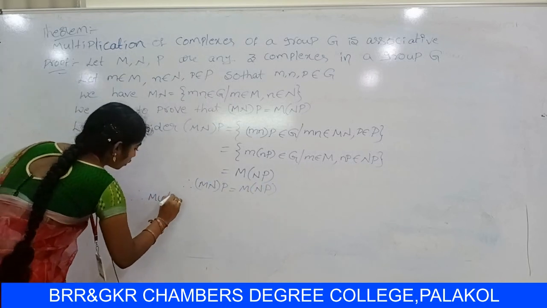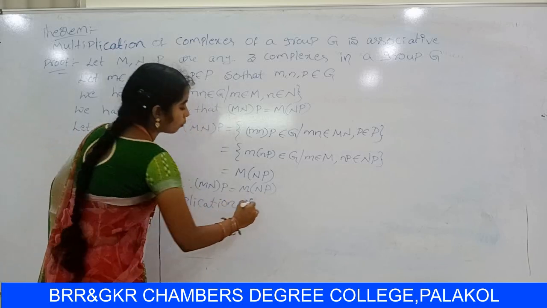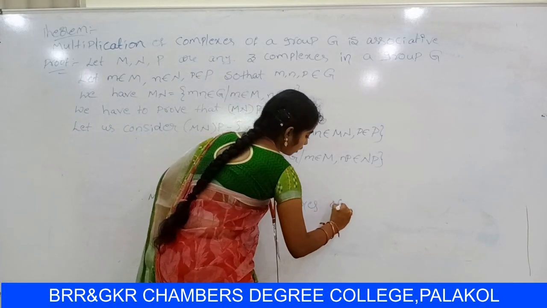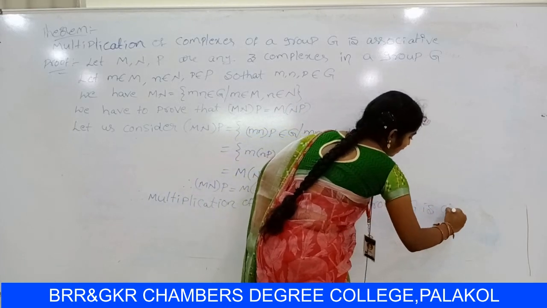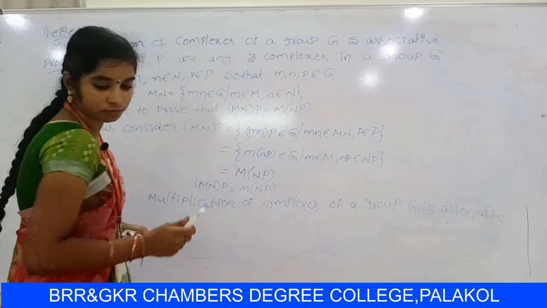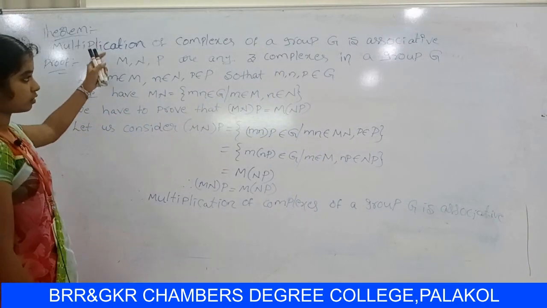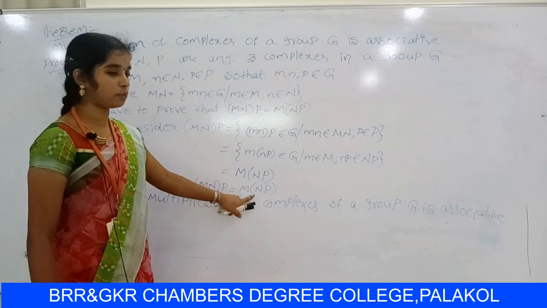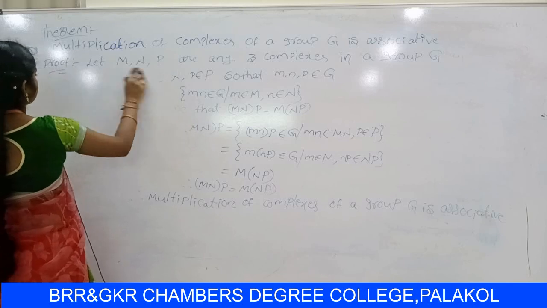Therefore multiplication of complexes of a group Z is associative. So this is the theorem. Finally we have proved that (MN)P = M(NP). So this theorem is completed. So next we have to discuss a definition.